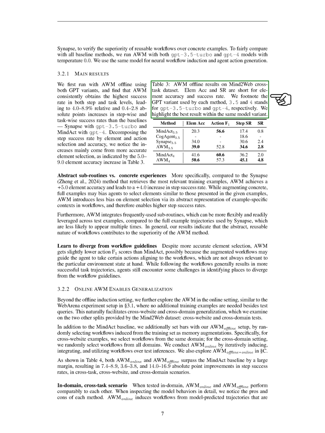AWM formats workflow steps as code, and we compare this with a textual format to determine which is better for agent memory. We prompt the GPT-3.5 Turbo model to express the action trajectory from previous experiments in natural language. For instance, the action click, suit id, is verbalized as click the suit button. We maintain consistency by using the same observations and thoughts from code actions in the text actions.